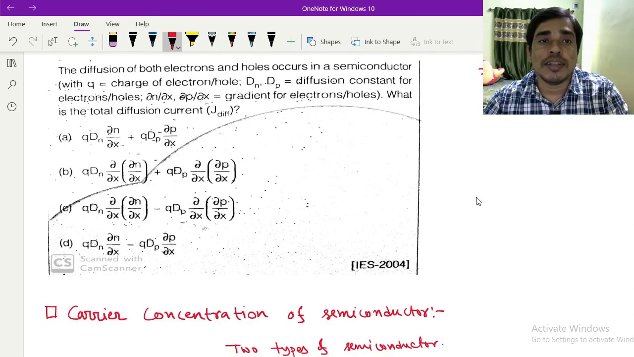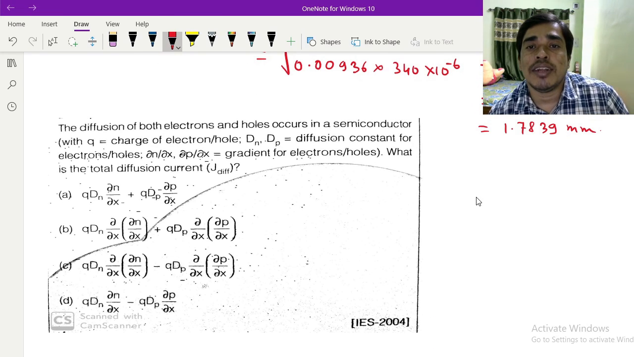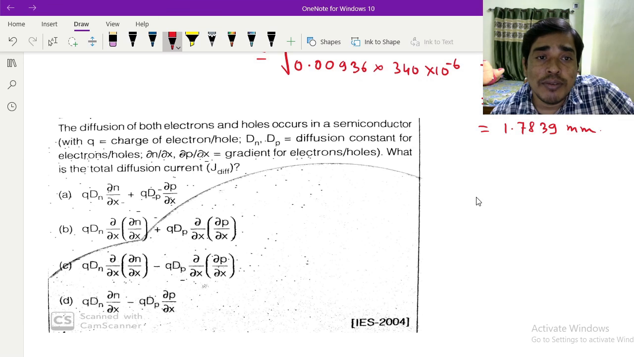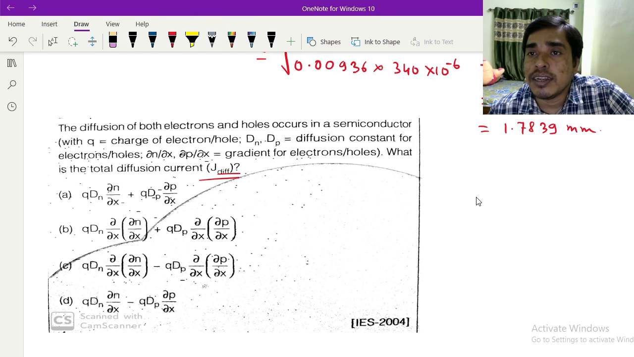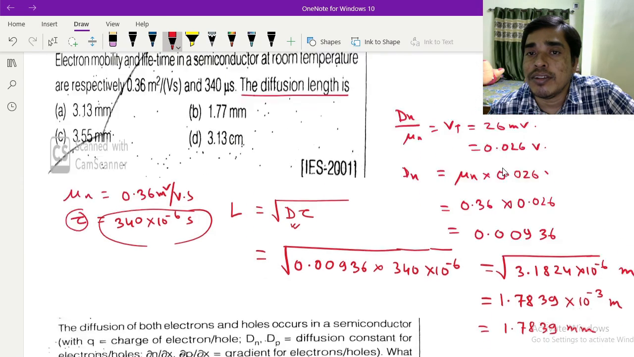Now another question. The diffusion of both electrons and holes occurs in a semiconductor, with Q the charge per hole, Dn and Dp the diffusion constants of electron and hole, and the gradient of the electrons and holes. What will be the total diffusion current? So the diffusion current density J, this is the equation.